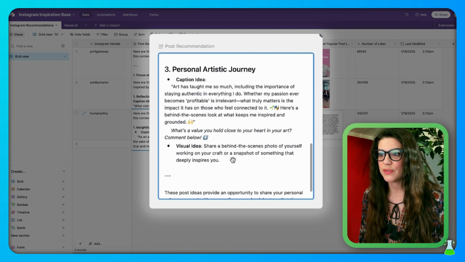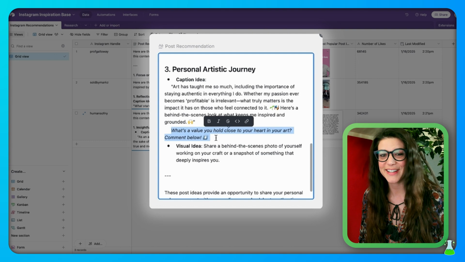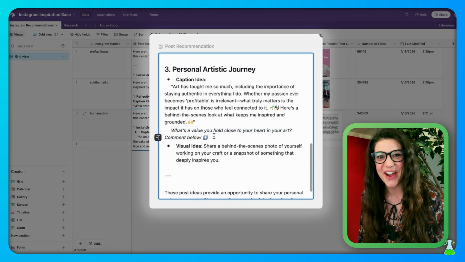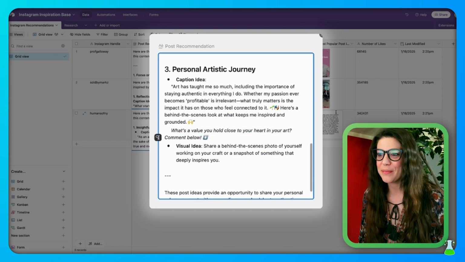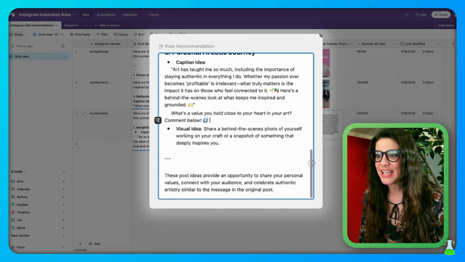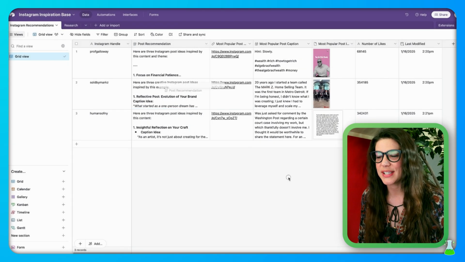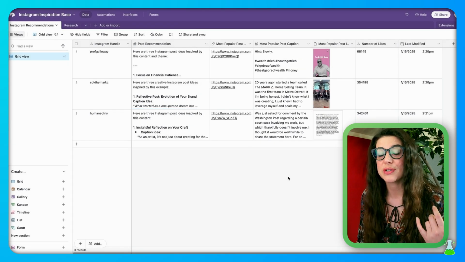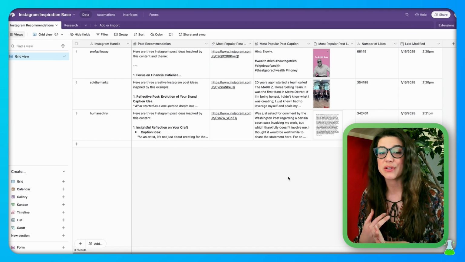And again, it gives you visual ideas. It gives you prompts for people in your posts. What value do you hold close to your heart in your art? That's hard to say. Heart in your art. Comment below. So these are very engaging recommendations that are coming back. It gives you a recommendation for what you can say. It gives you a recommendation for the type of image you can put. And then even in the caption, it puts in calls to action for people to respond to you. It has all the basic functionalities that a post should have.